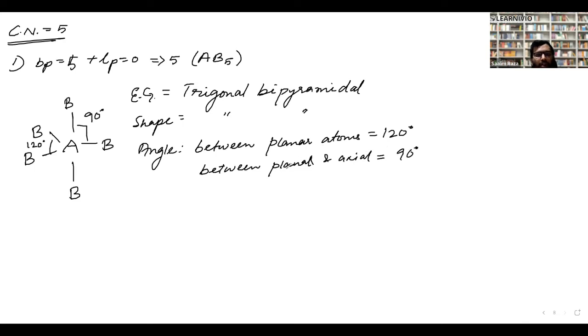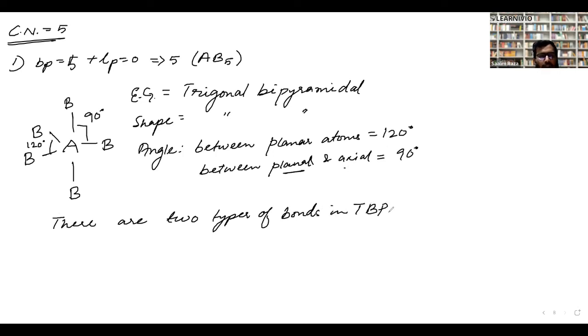Now this particular axial one and the planar one are also called, there are two types of bonds in TBP, trigonal bipyramidal. One is axial, the other one is equatorial. What are the equatorial ones? The planar ones.